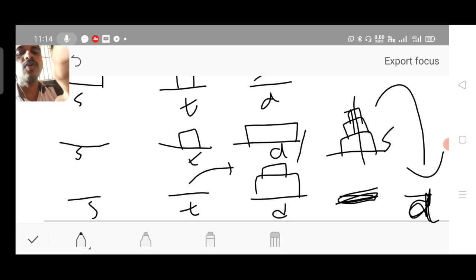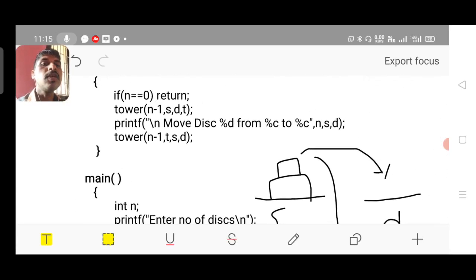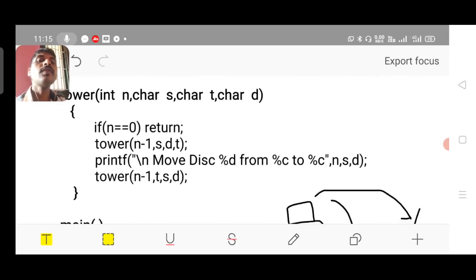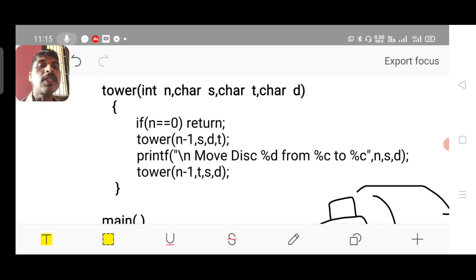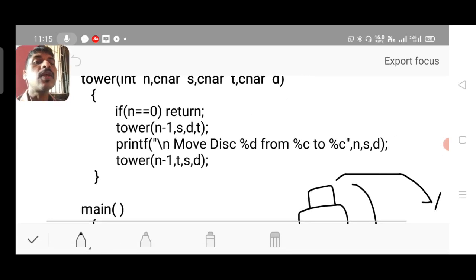Let us see how to implement the same with the help of the code. It is done with the help of a recursive function. Name of the function is tower. A recursive function will have 2 cases, as you are aware: one is called the base case and the other is called the general case.